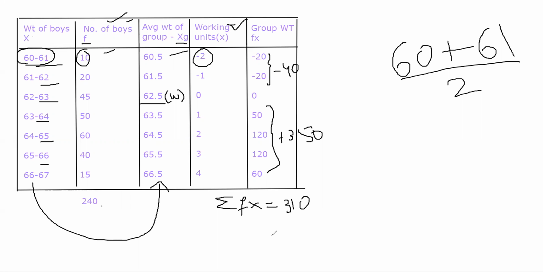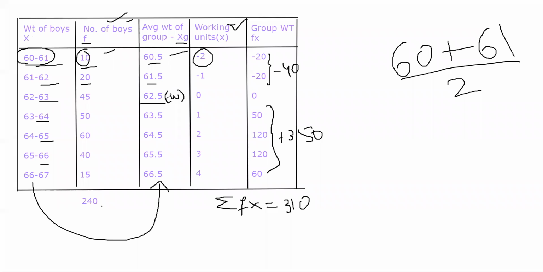Is it understandable up to here? How we got up to group weight and what is going on? I hope all of you are following. In the previous problem, there was tedious calculation. You multiplied 10 into 60.5, you multiplied 20 into 61.5. To make it shorter, what I did was I assumed a mean. I am using one working origin. I'm assuming this might be the mean, and I'm putting that as W.